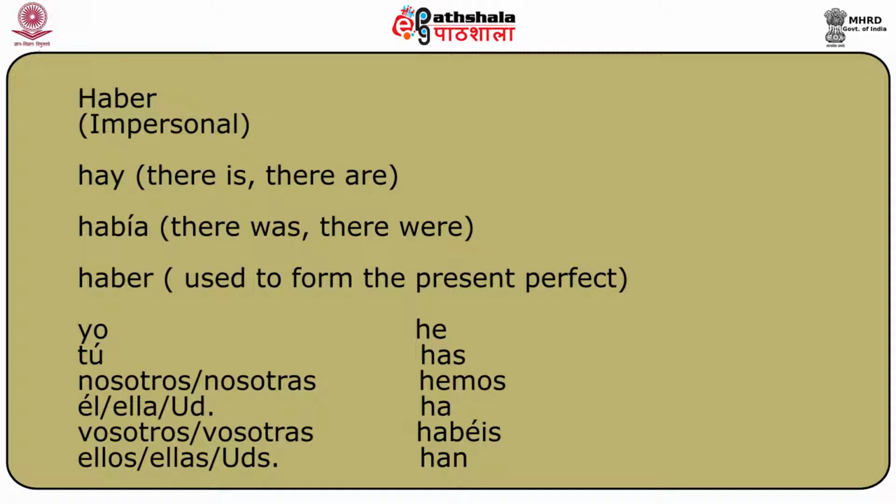Let us look at them. Yo he, tú has, él, ella, usted ha, nosotros, nosotras, hemos, vosotros, vosotras, habéis, ellos, ellas, ustedes, han.